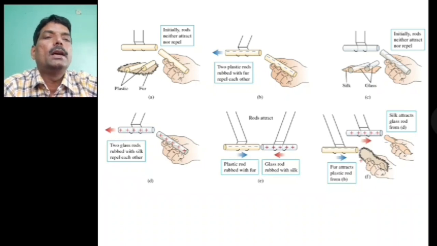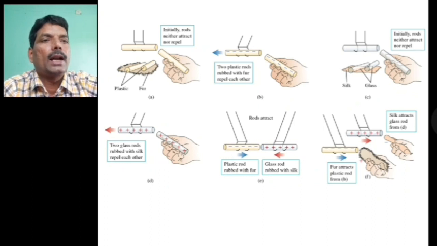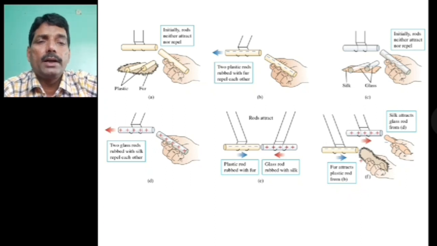Similarly, in figure C, I have taken silk and glass. Initially, the glass rod and silk are not rubbed, so there is no charge on the glass rod or the silk. But when you rub the glass rod with the silk, as I already explained, the glass rod becomes positively charged.